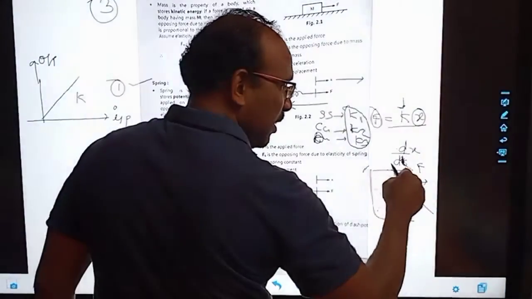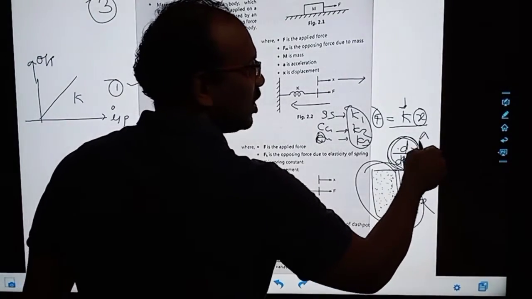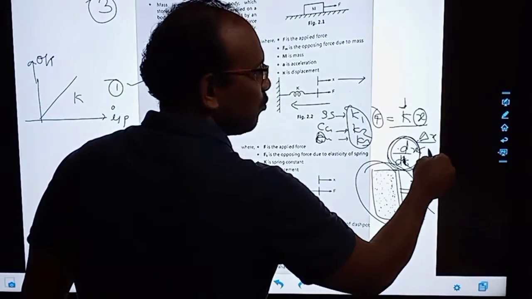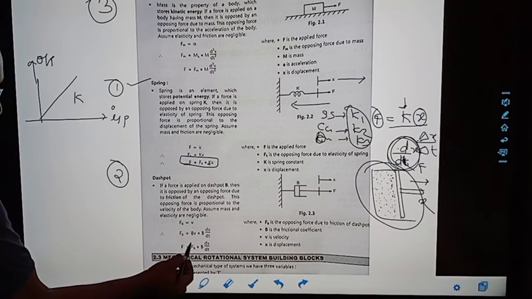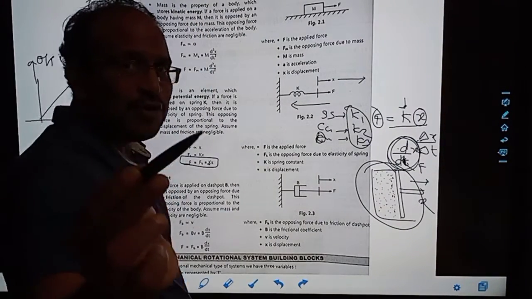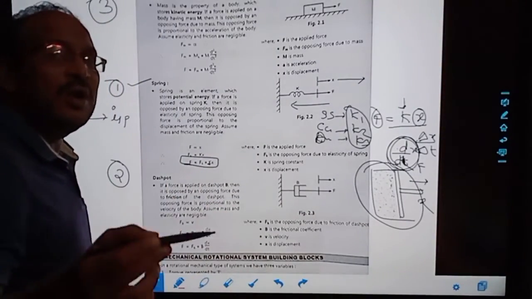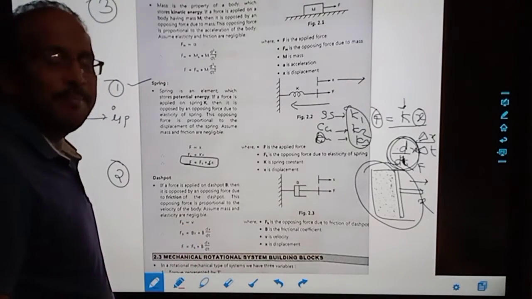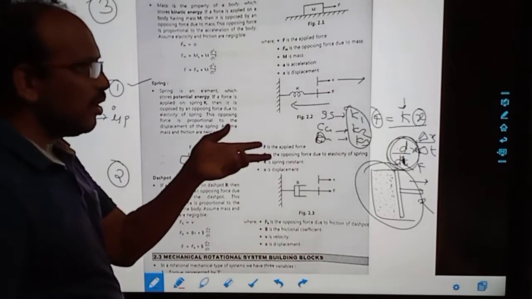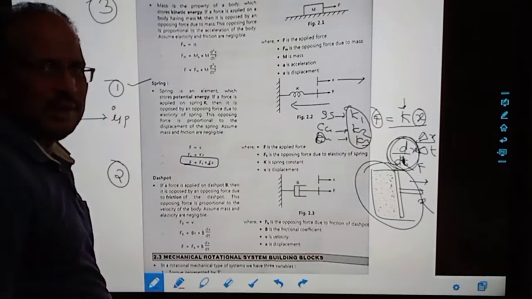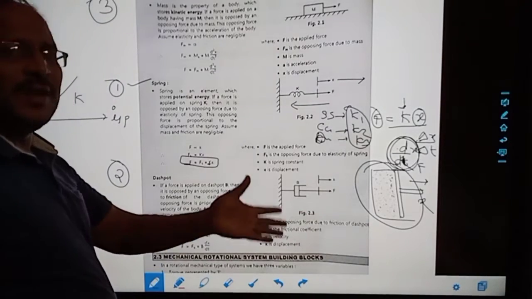This damper force is always given by a derivative. Derivative means what? Change of x with respect to change of t. Correct? That is called a derivative. Mathematical expressions are not mentioned; they are saying don't give mathematical modeling. Still, remember, for objective questions I will tell you what objective questions are expected on this. There are simple objective questions expected on this.